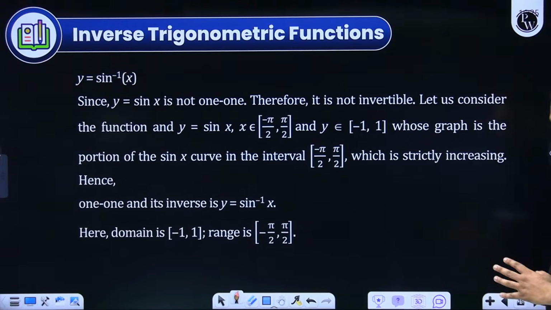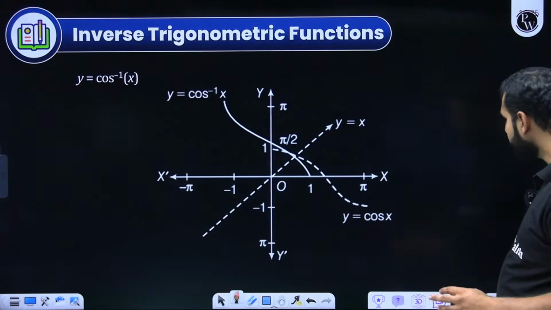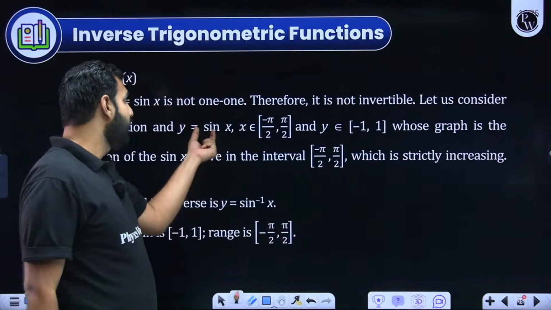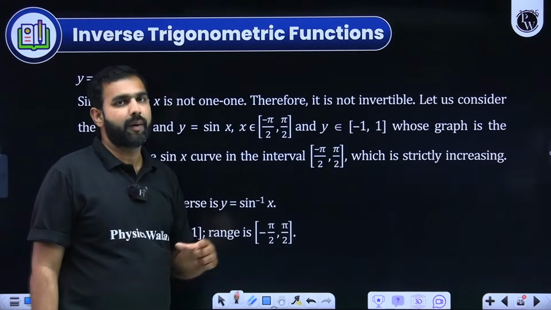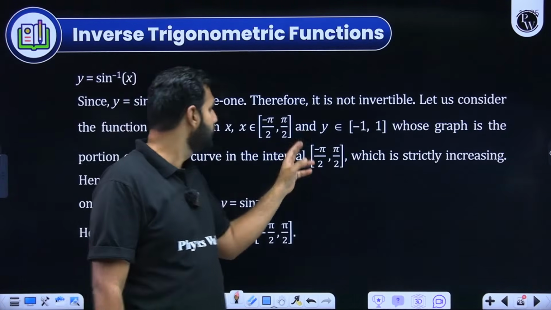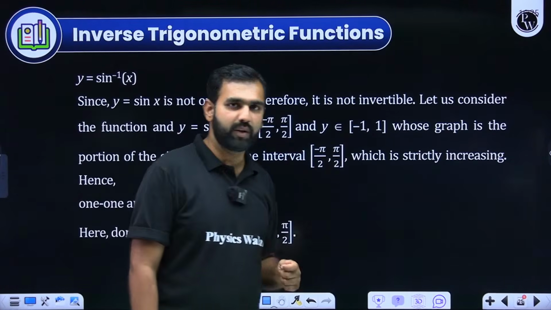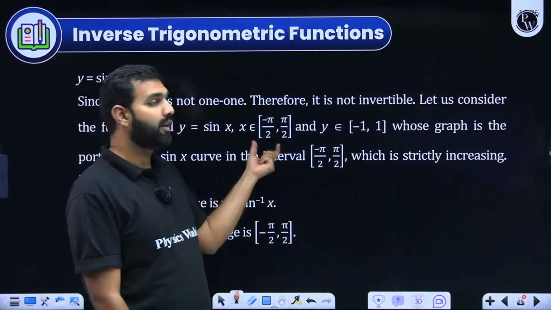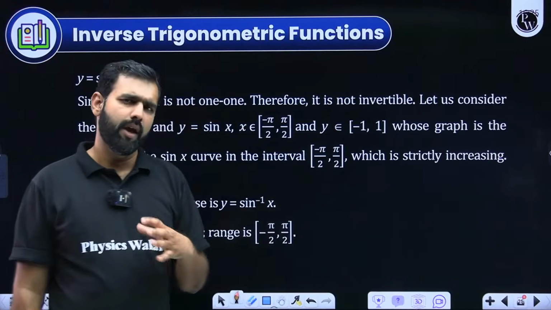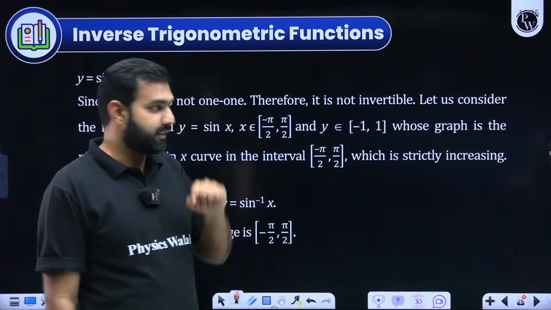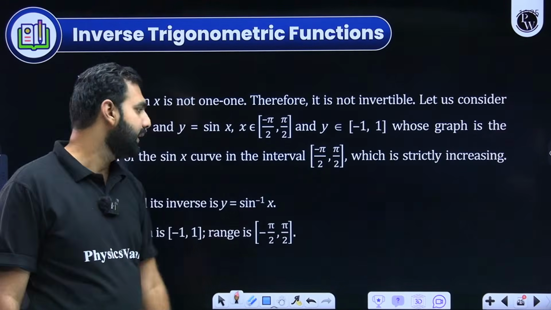So if I talk about sine inverse x, let me show you sine inverse x first of all. When you talk about sine inverse x, we restrict sine x from minus pi by 2 to pi by 2. And because of that, of course, sine x happens from minus pi by 2 to pi by 2 between minus 1 and 1. So the range still remains minus 1 to 1, but here it becomes one-one and onto. And because of that, it is invertible. I hope you're understanding this. And if it is invertible, I can take its inverse.